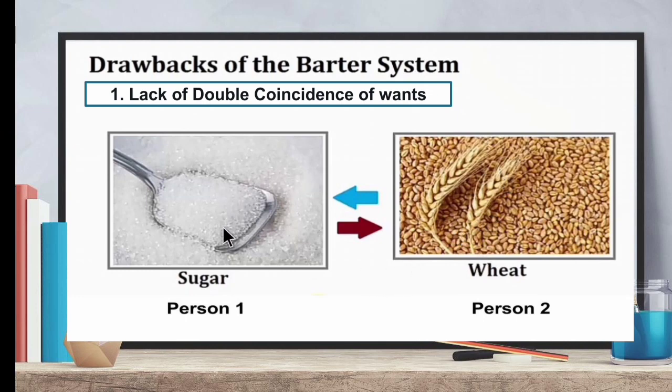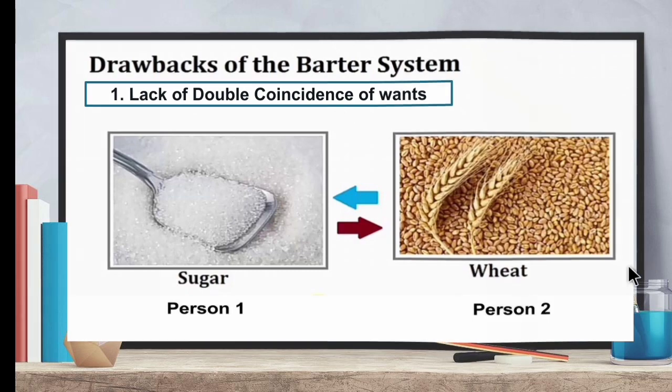The person with sugar wants wheat, but the person with wheat wants rice. So the person with sugar, that is person 1, has to go and exchange with some other person who has rice. Again, he has to come and exchange with person 2. So, it is a very complex process. That is lack of double coincidence of wants.